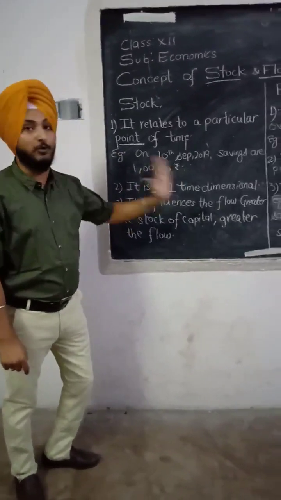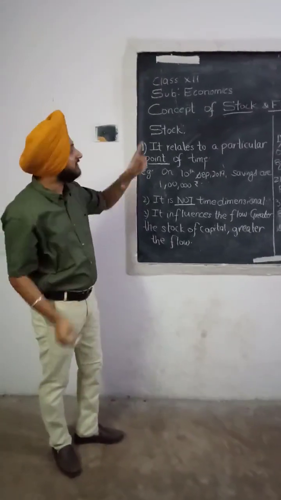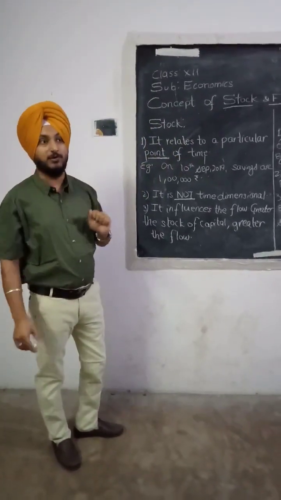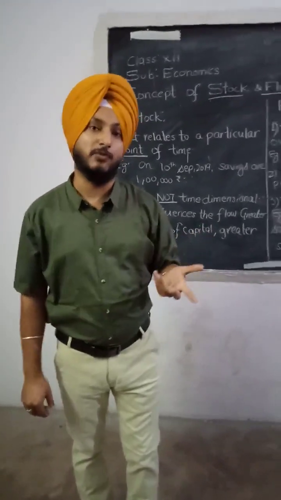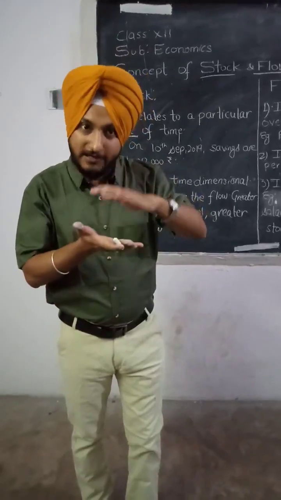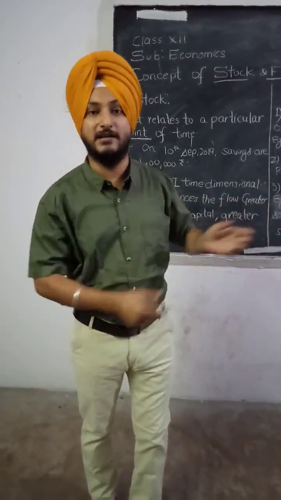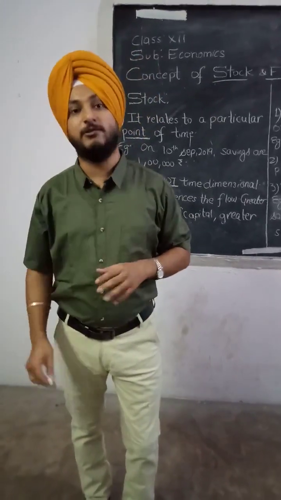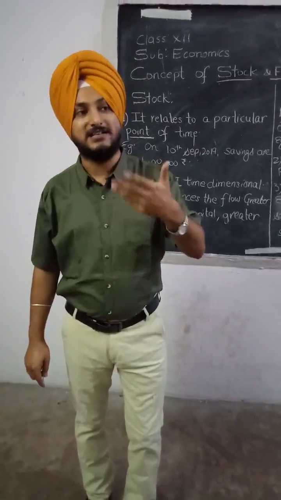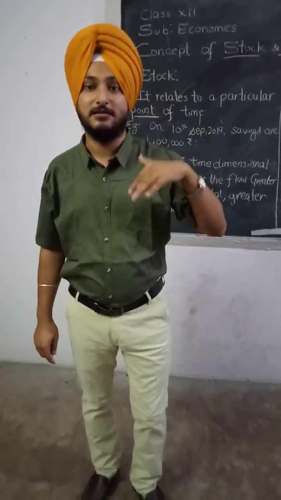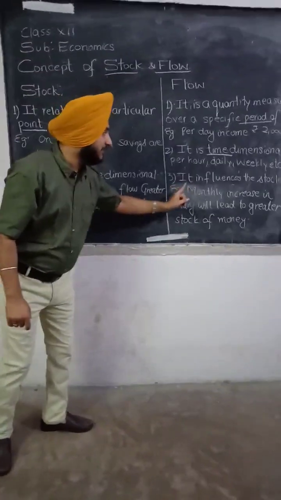Stock influences the flow. It makes an impact on flow. Greater the stock, greater will be the flow. For example, if there is a showroom in which there are only 20 mobile phones, the flow will be reduced. They cannot sell more than 20 mobiles, because the stock is only 20 mobiles. But if a showroom has 20,000 mobile phones of different varieties, they can sell, let's say, 500 mobile phones daily. That we are going to discuss.